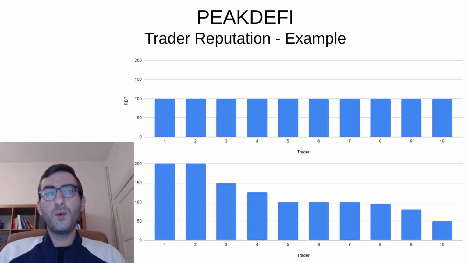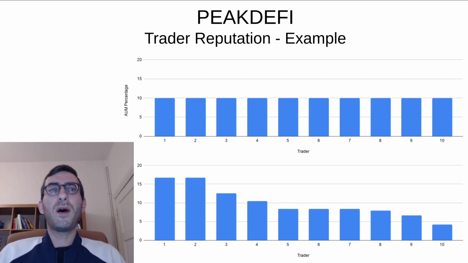on the top here, we can see the amount of reputation tokens per trader. I just numbered the traders 1 to 10, so that's 100 in each. After this example trading cycle, we can see that 2 traders are now up to 200 tokens, 1 is down to 50, and the others are somewhere in between. And similarly, of course, the amount of assets that each trader is allowed to manage has now changed.